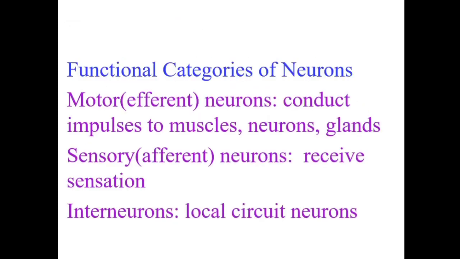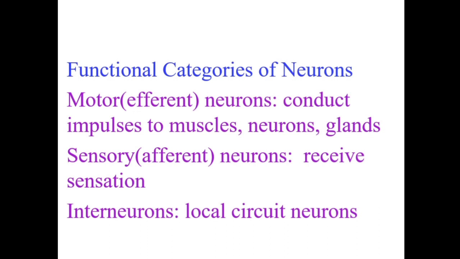The motor neurons, which are the neurons which conduct the impulses to the muscles, and the sensory neurons which receive the sensation, and there are interneurons which are the small neurons which are local circuit neurons. So this is the functional category of the neuron.